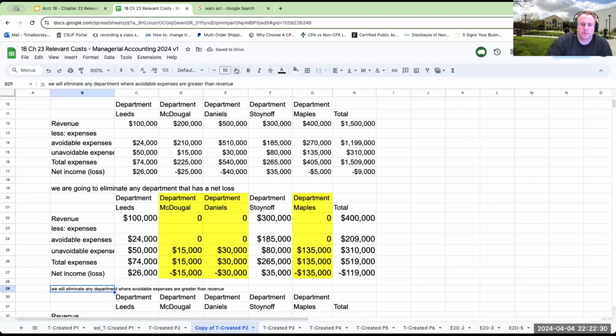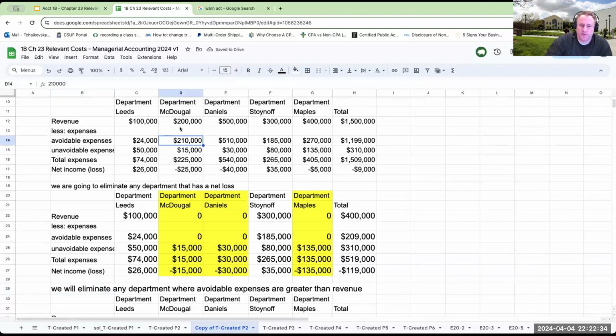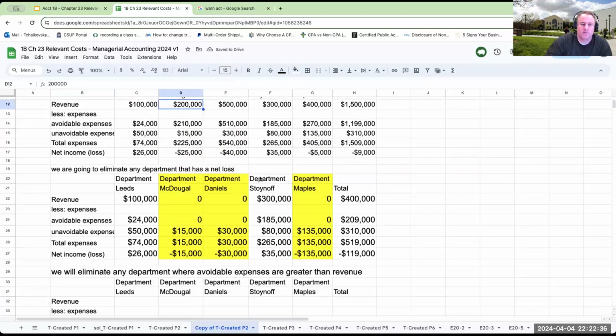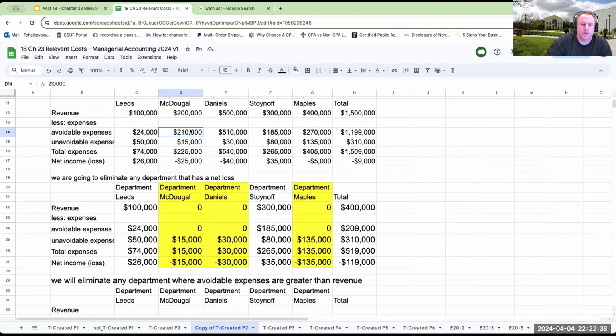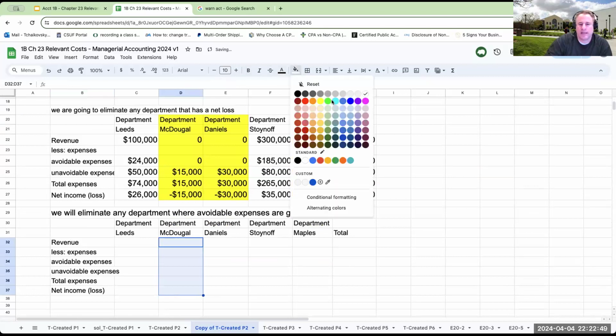Well, the two departments we would be getting rid of would be McDougal and Daniels. So these would be the two segments we would eliminate.